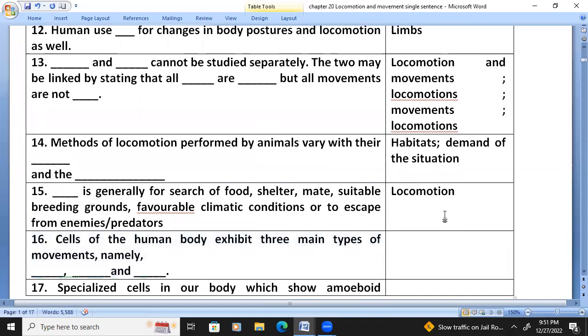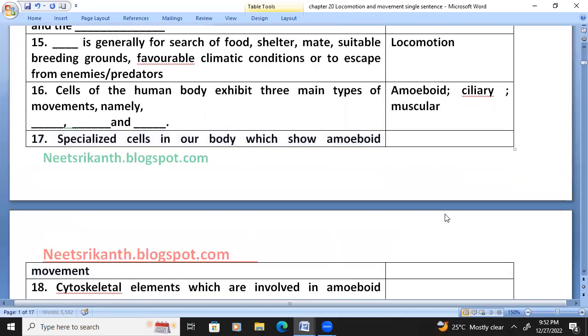Cells of the human body exhibit three main types of movements, namely amoeboid, ciliary, and muscular. Specialized cells in our body which show amoeboid movement are macrophages and leukocytes.